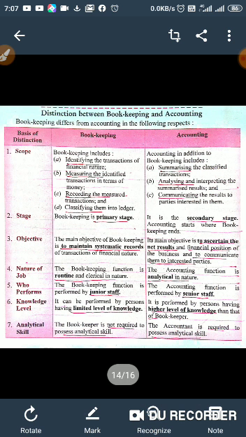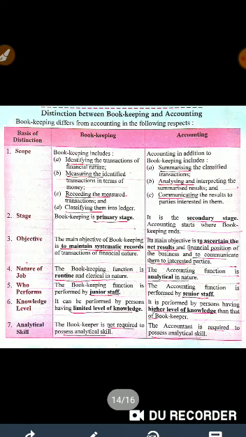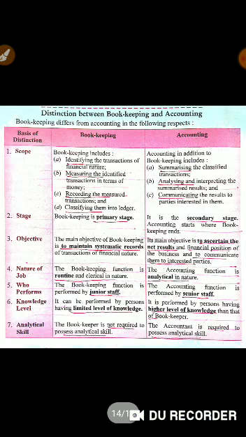The next point of distinction is who performs. Since bookkeeping is clerical work, it can be performed by junior staff, while accounting is analytical in nature. It requires in-depth knowledge of accounting, so it should be performed by senior staff.